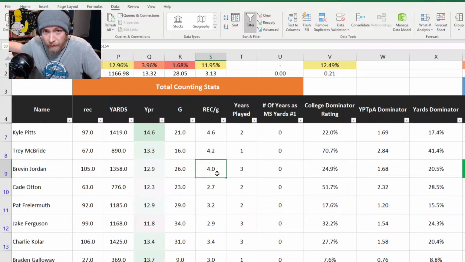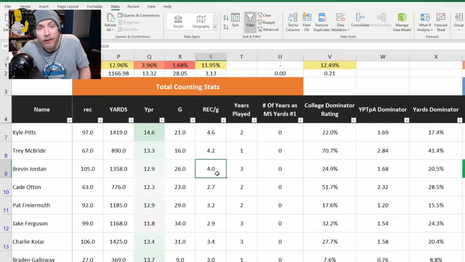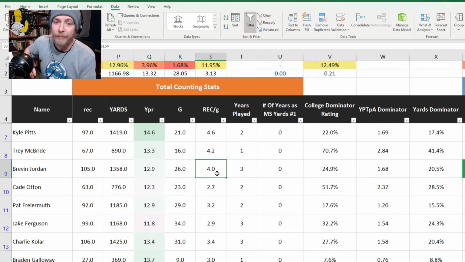Again, Kyle Pitts was more of a receiver, granted. But Brevin Jordan's playing in the ACC Coastal for Miami, Florida, in a conference on a team that typically gives lower receiving work or finds tight ends that have low receiving work. And when you look at his stats in that situation, Brevin Jordan compares to the good players on that team, not the ones that no one's ever heard of because they weren't good in the NFL. Even Clive Walford had some sort of significance in the NFL, if memory serves, and Brevin Jordan was more productive than him from that same team.